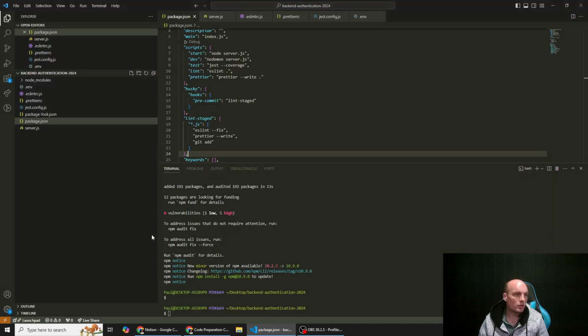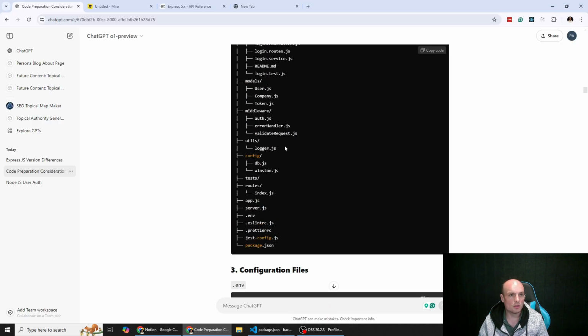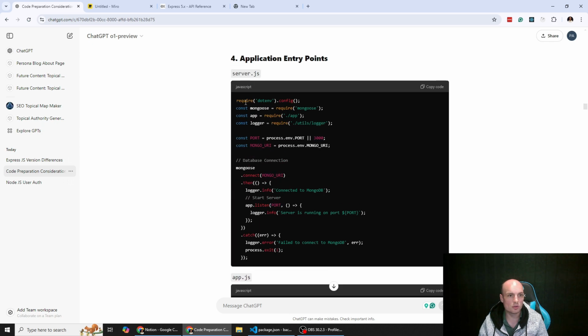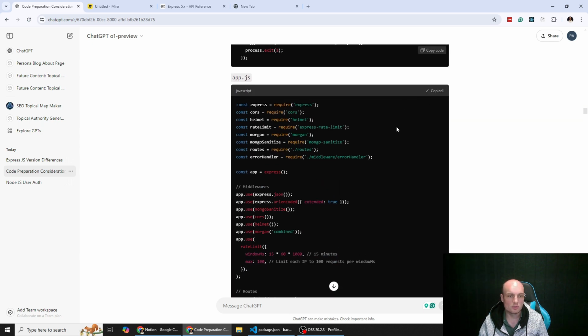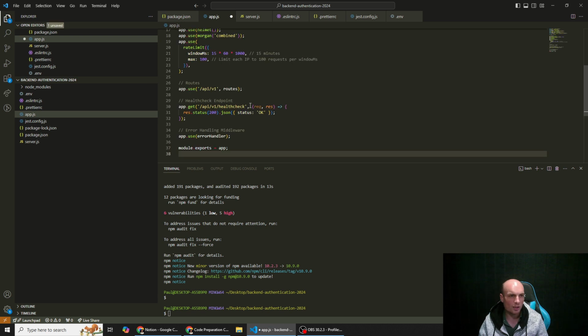All right, application entry point. So this is our server.json file. Server.json, hang on. Oh no, I already inputted that, silly. We did that. app.json. I don't know why I'm saying JSON, app.javascript. Sorry. This is live because I made a mistake, and I'm not going to restart the video to correct what was a stupid mistake referring to it as JSON. I don't know why I was doing that.